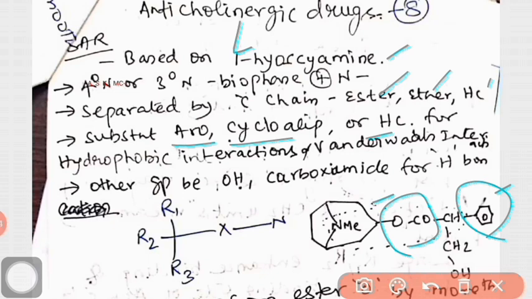This is necessary for hydrophobic interaction and van der Waals interaction. Other groups like the hydroxyl group are important to form hydrogen bonding, and sometimes carboxamide also can be used to enhance the anti-acetylcholine activity, that is antagonist for muscarinic receptor.